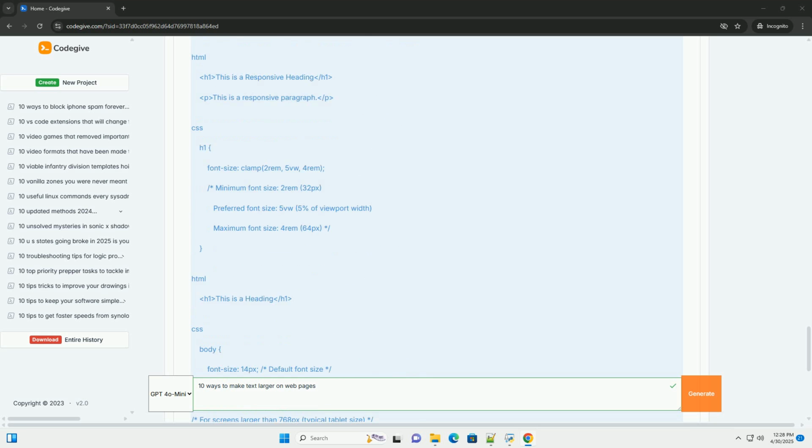4. Font size property with percentages, %. Description. Similar to em, percentages are relative to the font size of the parent element. 100% is equal to the parent's font size. Code example. Pros. Similar benefits to em for relative scaling. Cons. Inherits like em, which can lead to compounding. Can be slightly less intuitive to work with than em or rem. When to use: when you want relative sizing but prefer the percentage syntax.